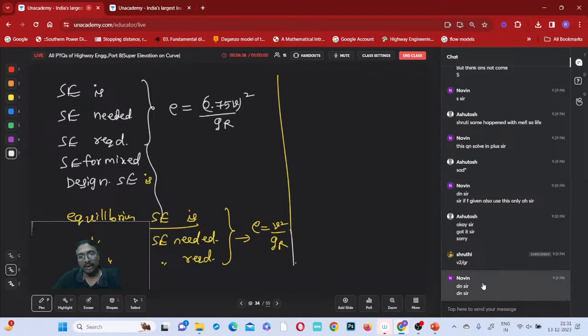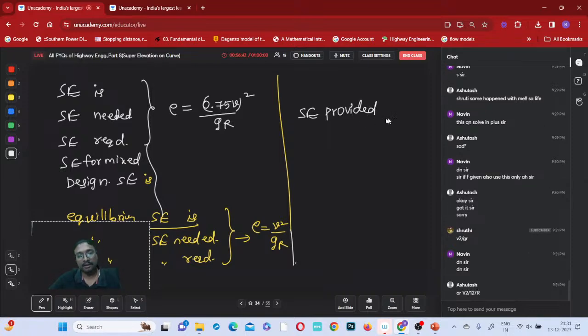Understood? So now superelevation provided, or equilibrium superelevation provided, then what do we need to do? Check the calculated values of superelevation with what? E maximum. So when provided is mentioned, you check with E maximum.